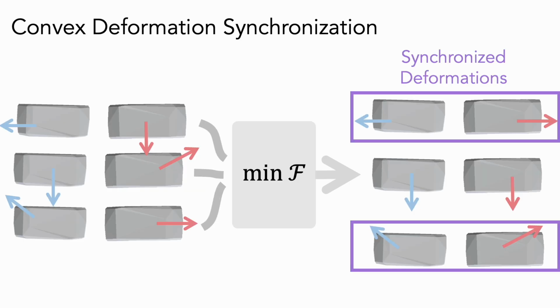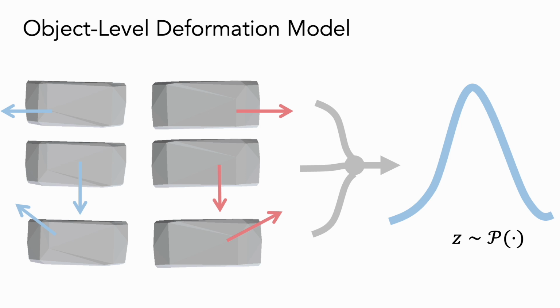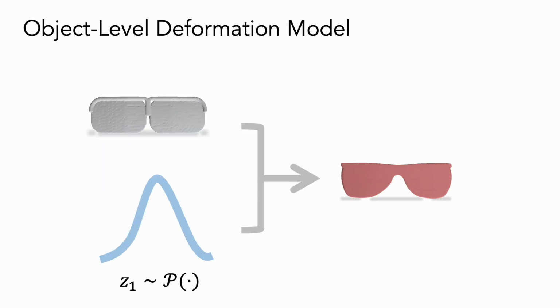Given individual convex deformation spaces, instead of composing them together directly, we further propose a convex deformation synchronization strategy to capture object-level shape priors such as symmetric part geometry. We estimate a set of synchronization transformation matrices, such that we can replace convex-level deformation parameters with a single object-level deformation parameter. We then use a mixture of Gaussians to model the distribution of object-level deformation parameters. We can sample object-level meshes by varying object-level deformation parameters.